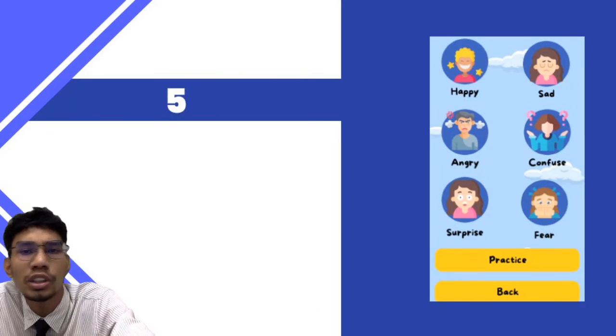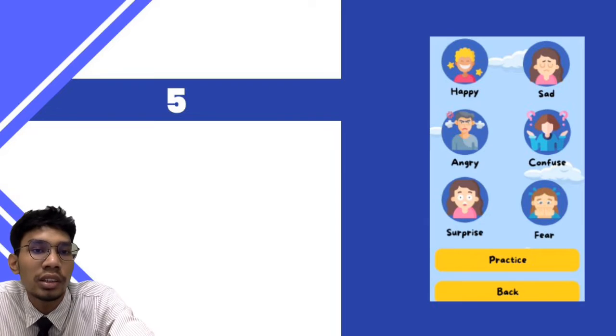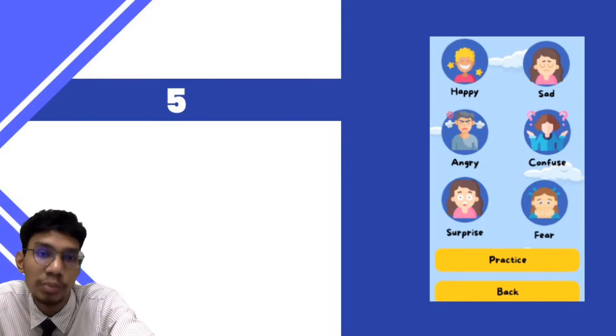Now, let me explain the first feature, which is emotion learning. On this page, there are a few basic emotions that have been displayed. Autistic children can learn and practice how to express their feelings by following the pictures given.